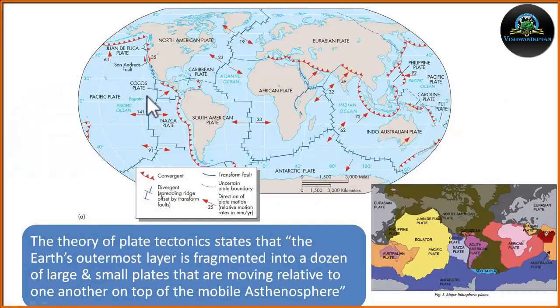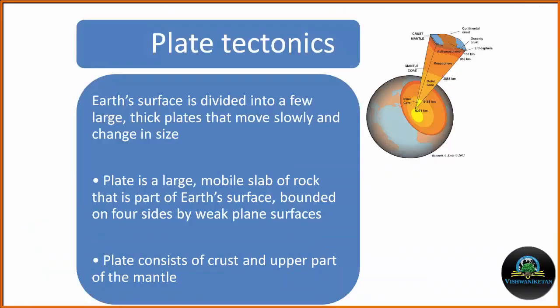The theory of plate tectonics states that the earth's outermost layer is fragmented into a dozen large and small plates that are moving relative to one another on top of the mobile asthenosphere. Asthenosphere means less strength zone. It is believed that the asthenosphere is moving, over which the lithosphere is floating. A plate is part of the crust and the upper mantle, approximately 100 km thick. A plate is a large mobile slab of rock which is bounded by weak planes or surfaces.